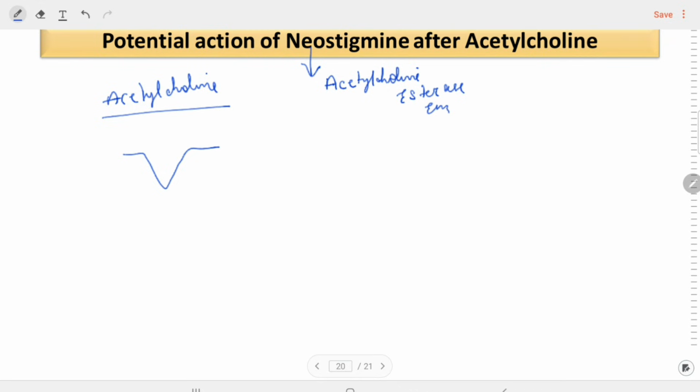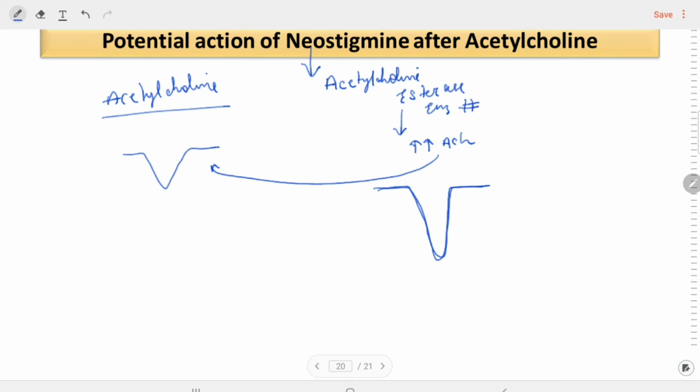This enzyme is mainly responsible for the breakdown of acetylcholine. Because of the blocking of this enzyme acetylcholine esterase, the amount of the acetylcholine will increase in the body, and that will lead to a more decrease in BP.